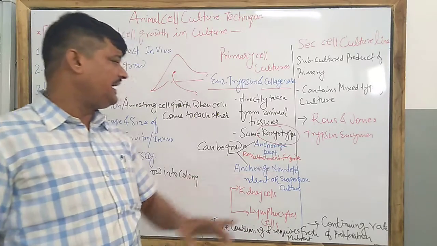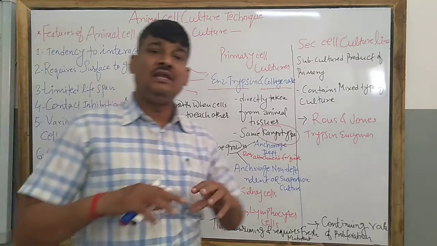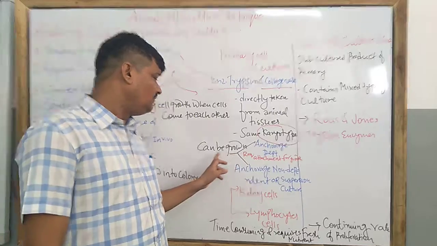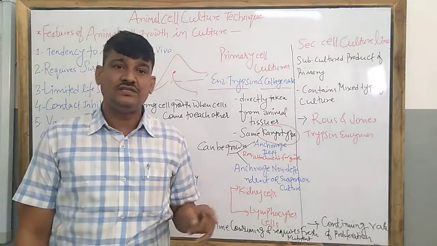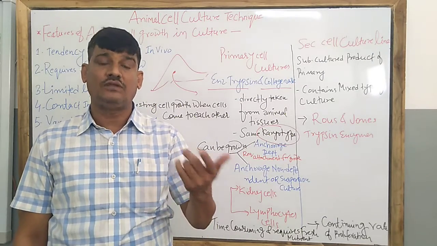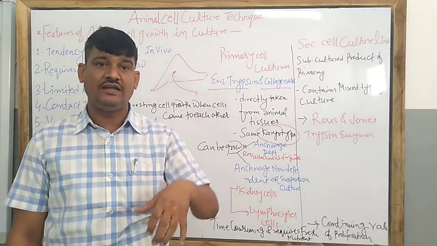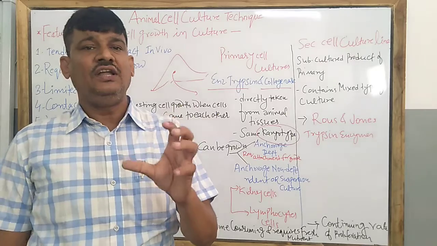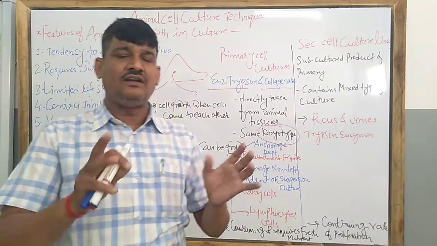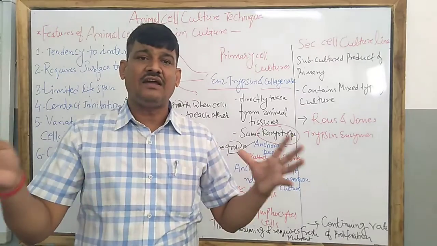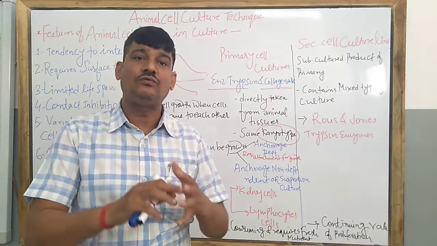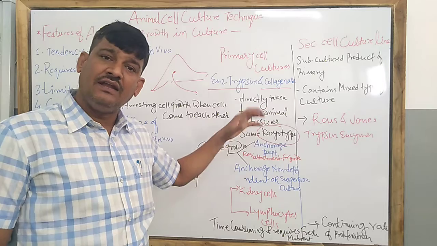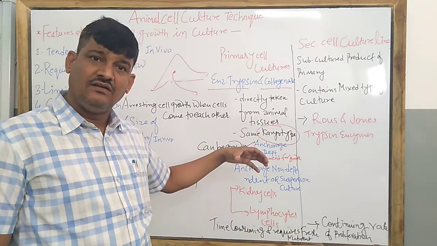Come to the first one, anchorage dependent. What is the meaning of anchorage? That is hooking, some support or attachment. So this type of culture requires an attachment for the growth of the cells which we are taking into the culture medium. I am giving an example. Suppose kidney: there is not a single cell in the kidney. Kidney cells are connected to each other in the connective tissues, so they are found in groups. From there we have taken out the whole set of cells.